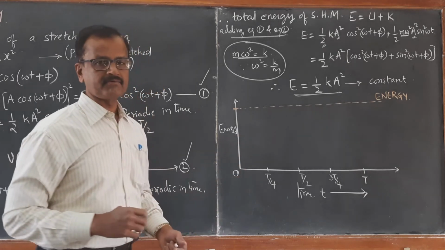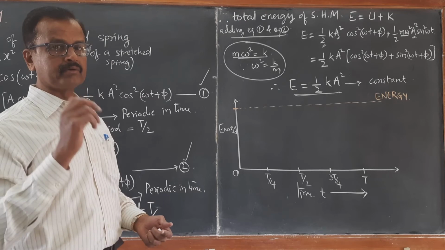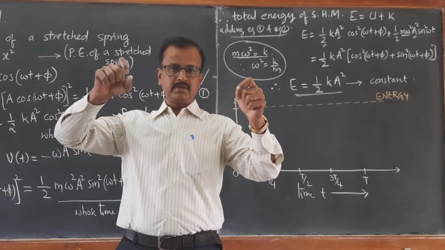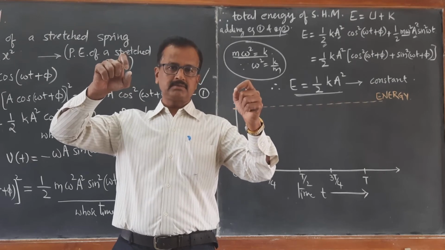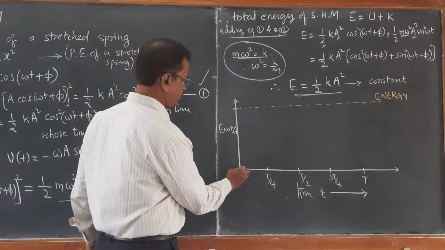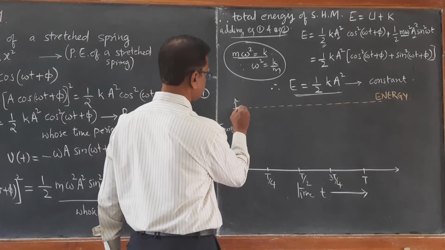First, let me draw the graph of potential energy. At time t equal to 0, when we have stretched the spring to the maximum displacement, it has maximum potential energy.